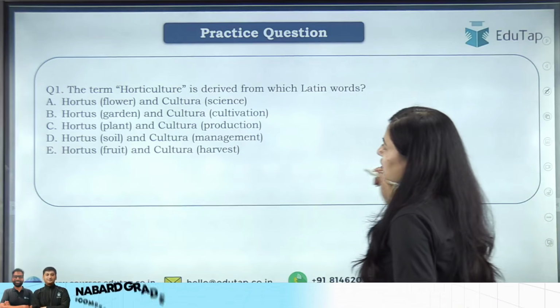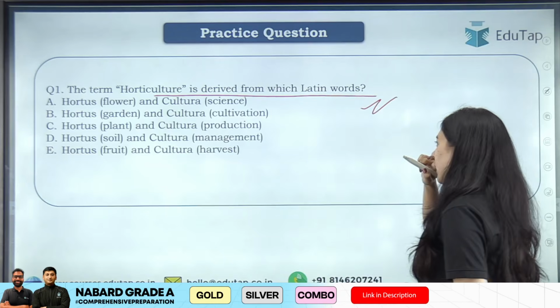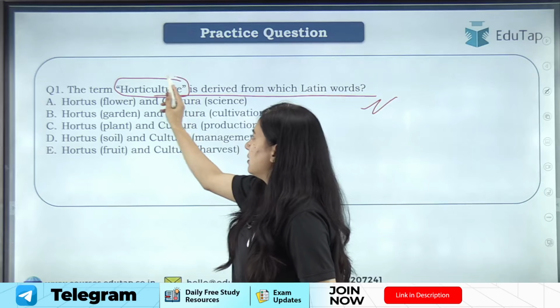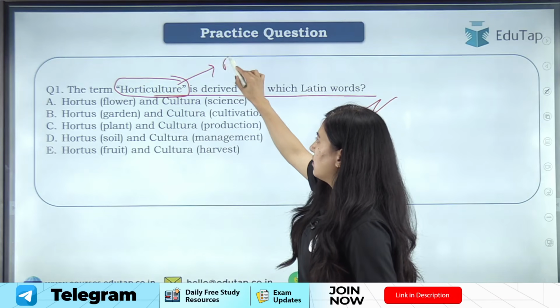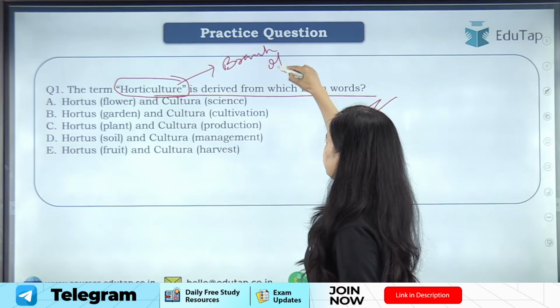So students, pehla question hai, the term horticulture is derived from which Latin word? Okay, so first of all, what is this horticulture? Horticulture is basically a branch of agriculture.